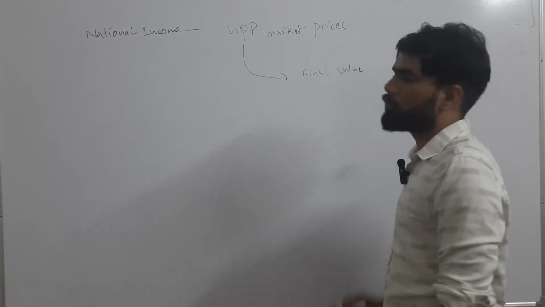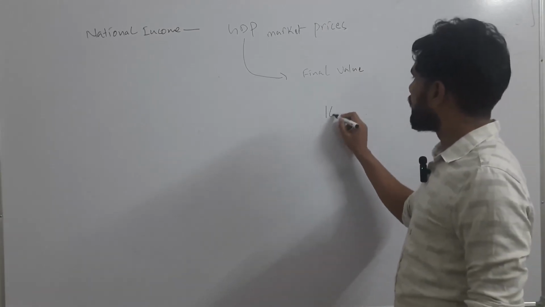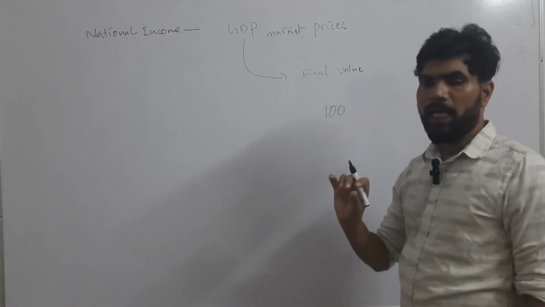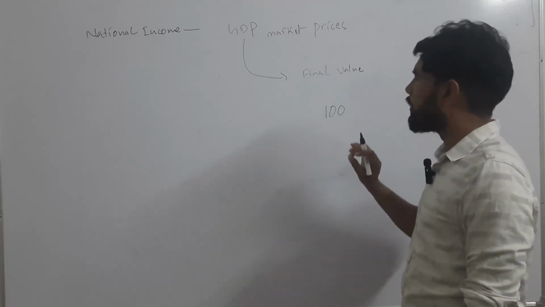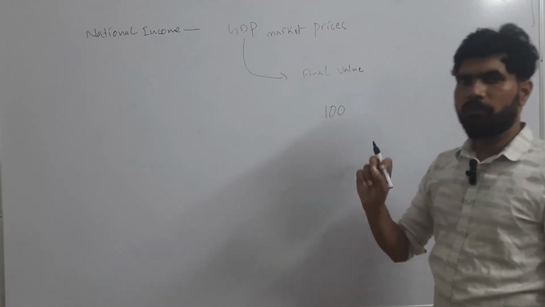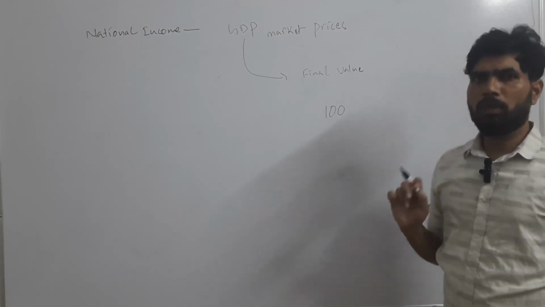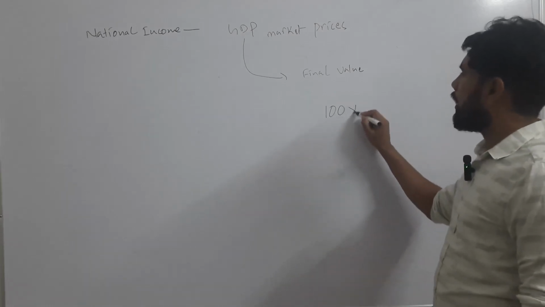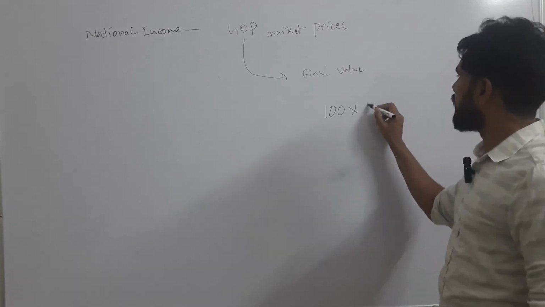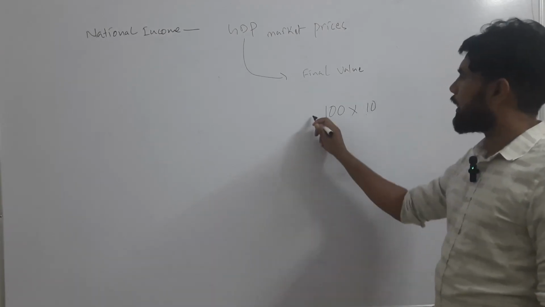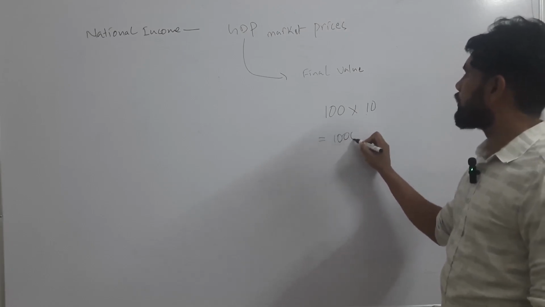Let's say in a country 100 units of goods have been produced, and each unit value of that good is 10 rupees. So how much will be the GDP? The GDP will become 1000 rupees.